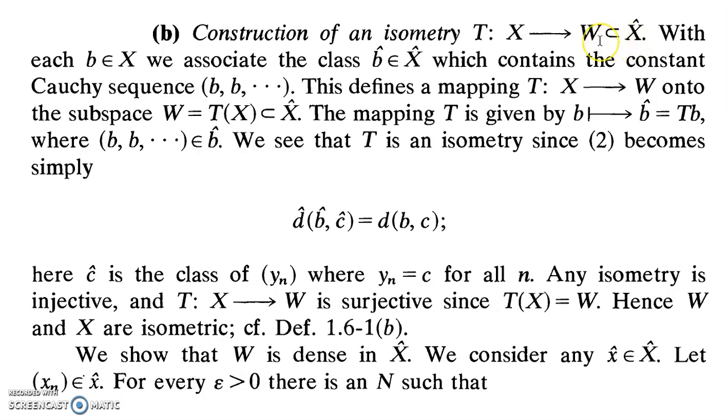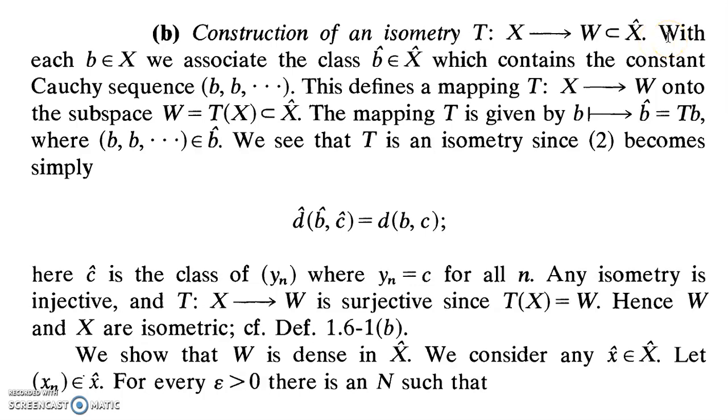And in the second part, after defining this isometry, we should be able to prove the fact that W is dense in X cap, or W closure should be equal to X cap. These are the two things which we are going to prove.